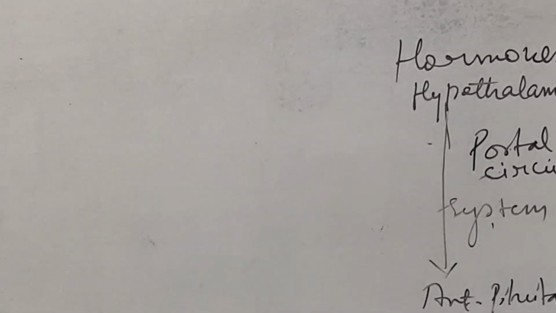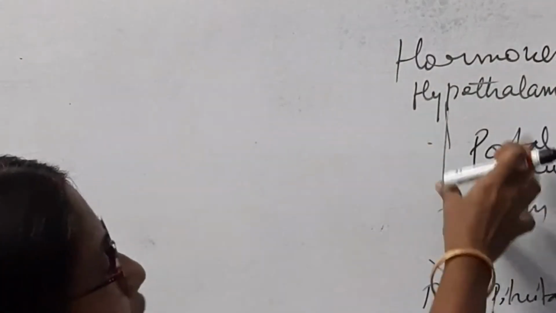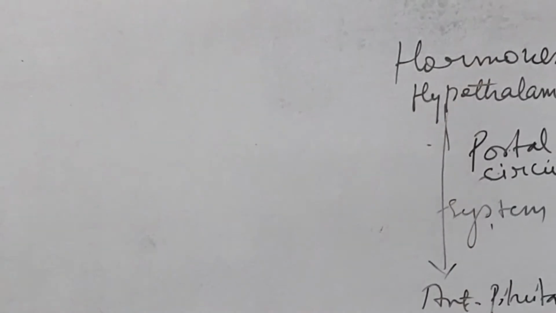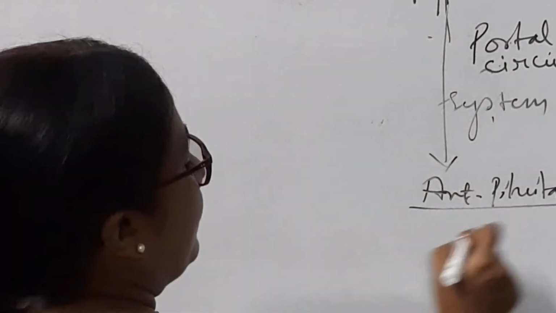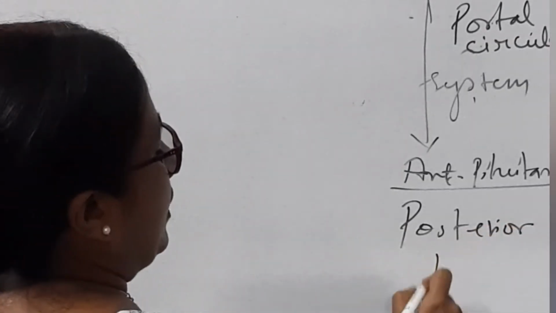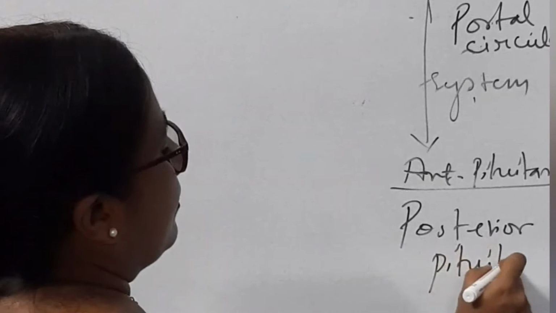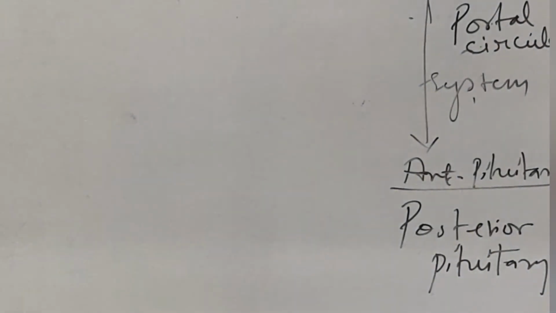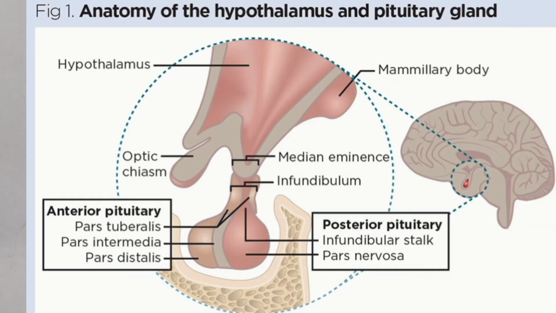Okay, and why? The hypophyseal portal system is the portal circulatory system that brings the hormone from the hypothalamus to the anterior pituitary. While in the posterior pituitary, it is direct. The pituitary has three lobes: anterior, posterior and middle lobe. So in the posterior pituitary, the hypothalamic hormone is directly under the control of the hypothalamus.